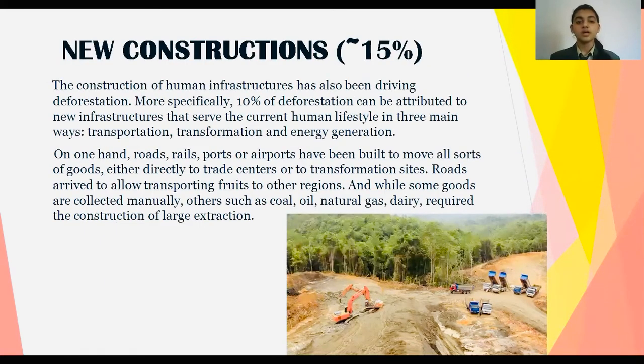New constructions. The construction of human infrastructures has also been causing deforestation. More specifically, 10% of deforestation can be attributed to new infrastructures that serve the current human lifestyle in three main ways: transportation, transformation, and energy generation. On one hand, roads, rails, ports, or airports have been built to move all sorts of goods, either directly to trade centers or to transformation sites. Roads are built to allow transporting fruits to other regions. And while some goods are collected manually, others such as coal, oil, natural gas, dairy require the construction of large extraction sites.